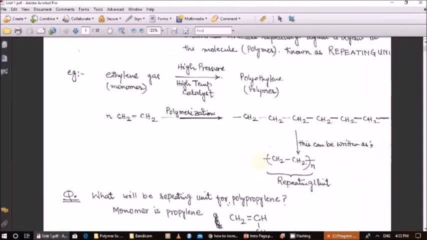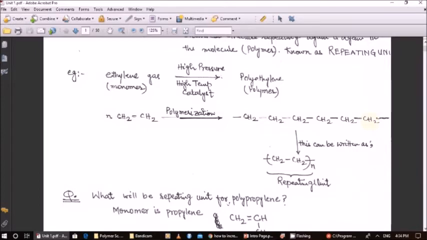So the structure of the ethylene gas is CH2 double bond CH2. This is the structure of the ethylene gas. If you take n number of molecules of the ethylene gas and polymerize it, it will form polyethylene. The double bond will open up and form a single bond, and all the molecules will be connected in the form of a chain. So this will become a polymer, correct?